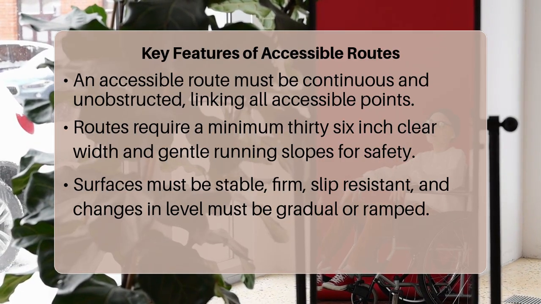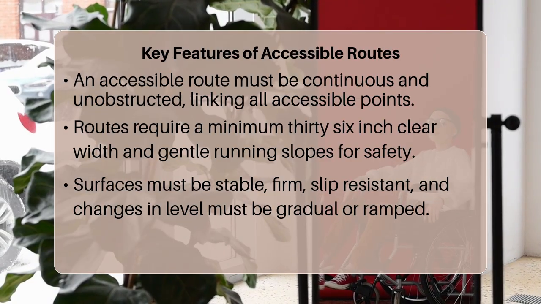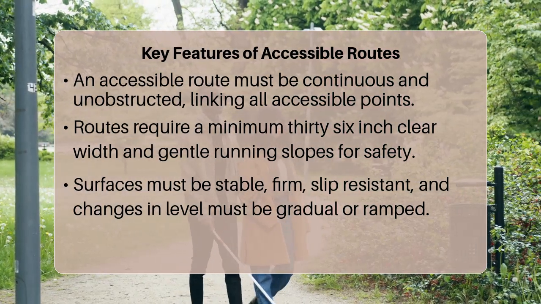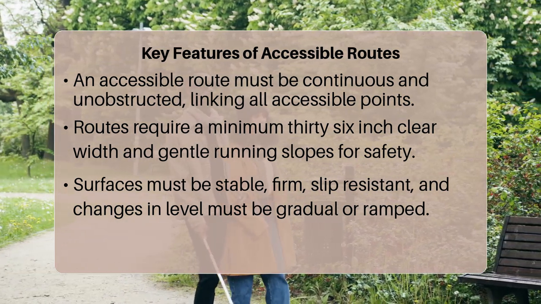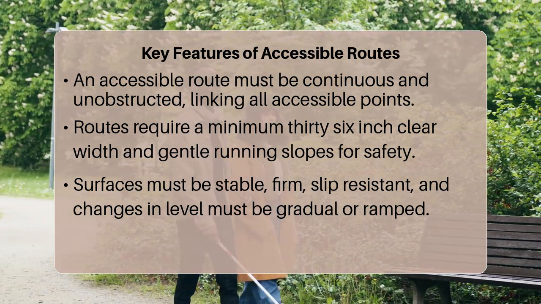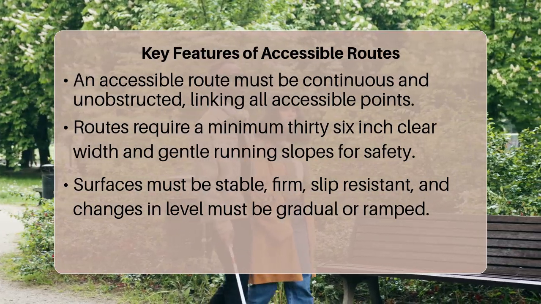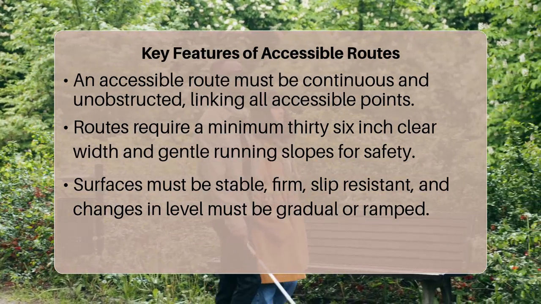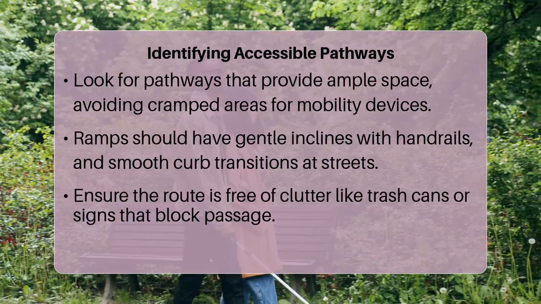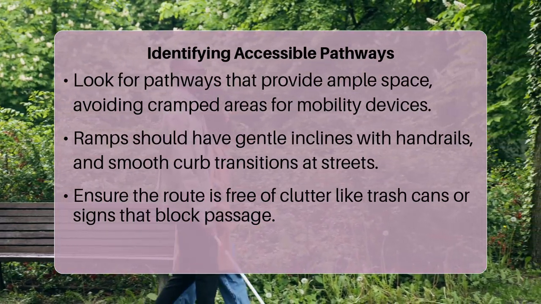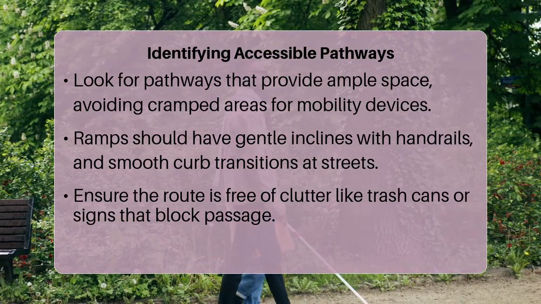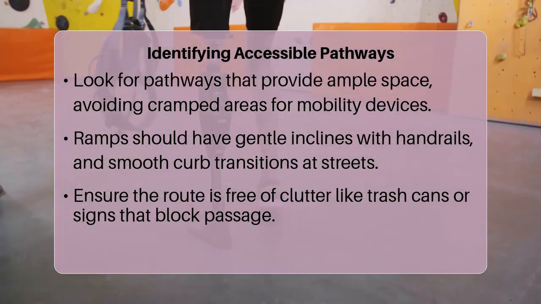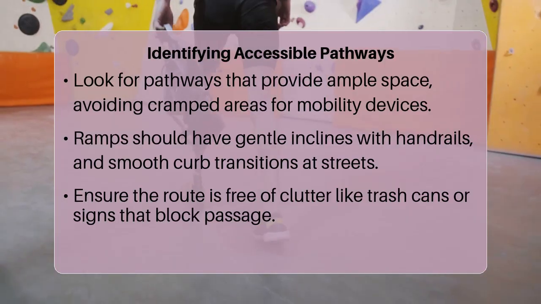The surface must be stable, firm, and slip-resistant, and any changes in level must be properly beveled or ramped. Openings in the walking surface, like drainage grates, must be small enough to prevent wheelchair wheels or crutch tips from getting caught. All these detailed specifications ensure safety and usability for a wide range of individuals, including those using wheelchairs, walkers, or canes, and people with visual impairments.